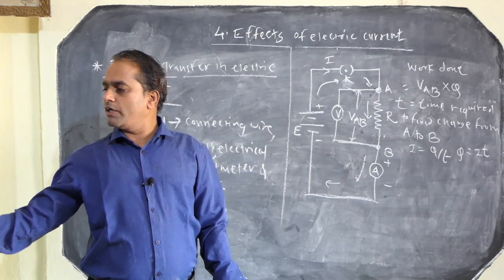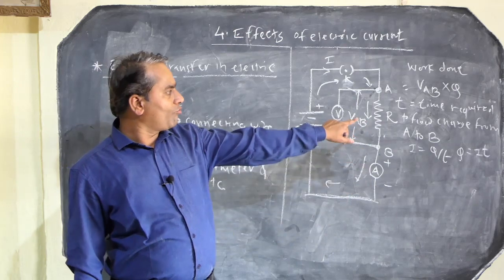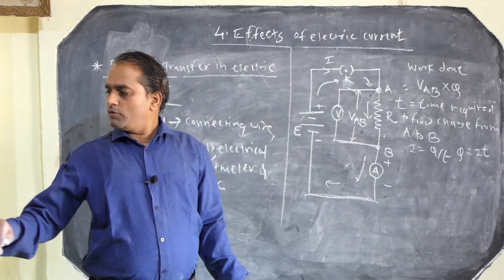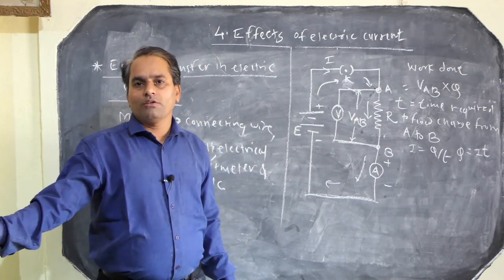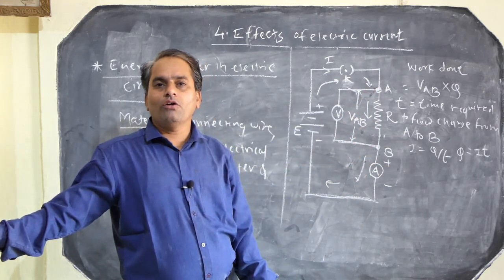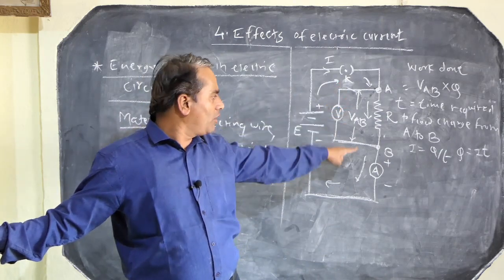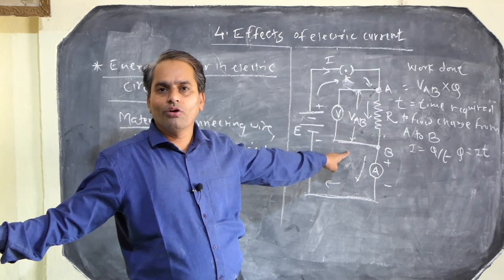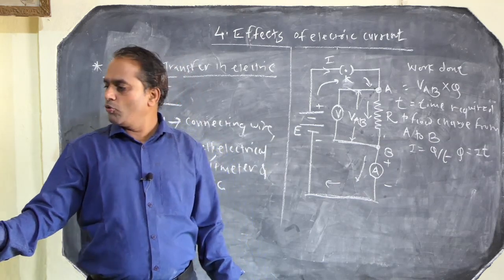That is nothing but the work done, equal to VAB into Q. So the energy received by the resistor is equal to VAB into Q, or the work done on the resistor R is also equal to VAB into Q. That is the same concept.